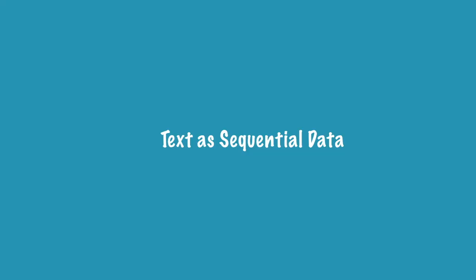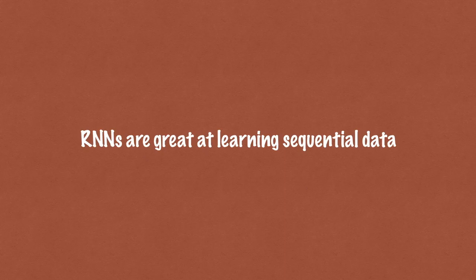One of the problems that we are going to solve using recurrent neural networks in this section is the problem of sentiment analysis. Now, if you think about sentiment analysis, it's basically a text classification problem. You want to classify reviews as positive or negative. RNNs tend to be your neural network of choice when you're working with text because text is essentially sequential data. They're a sequence of words one after the other, and you'll find that RNNs are great at learning sequential data because RNNs understand spatial time relationships.